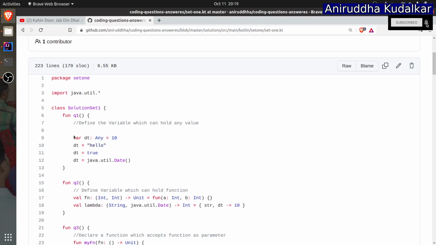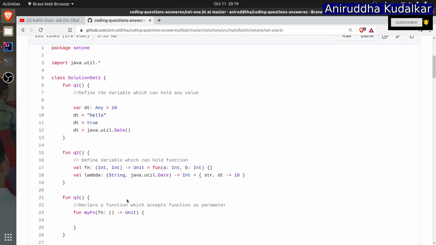Can you see here? I have declared a variable dt of type Any. This is important. Define the variable which can hold any value. So remember that here I have written the date, boolean, string and the number. That was the question.